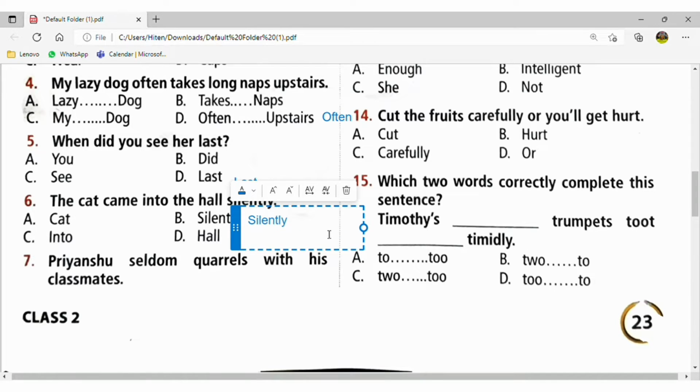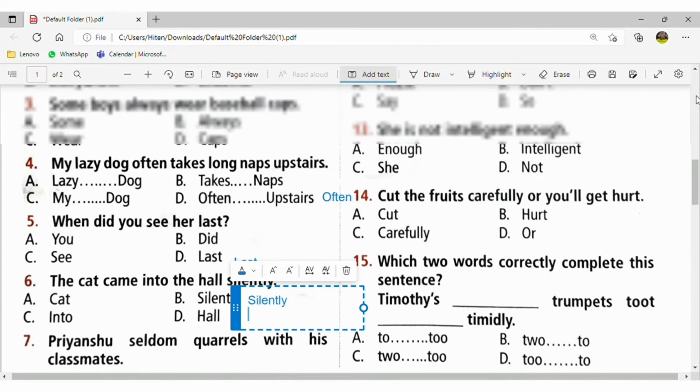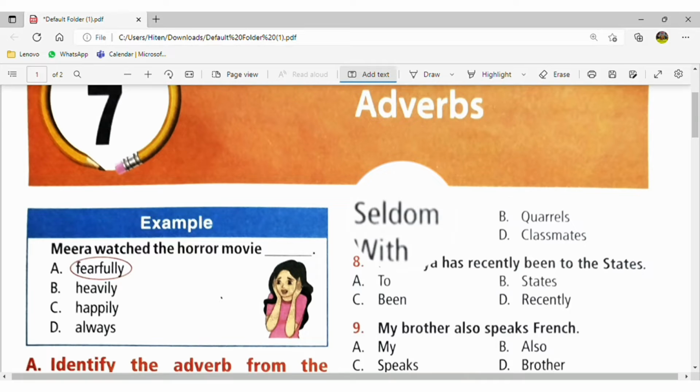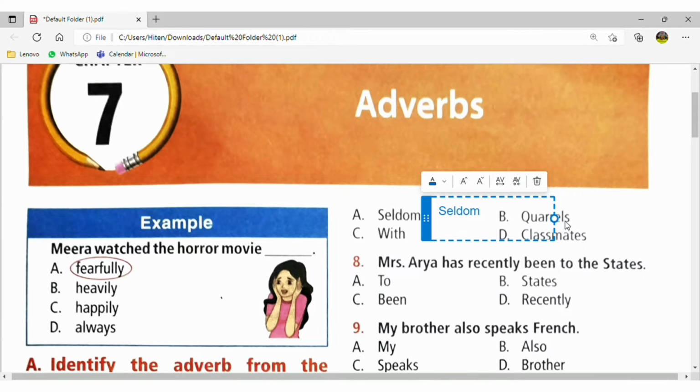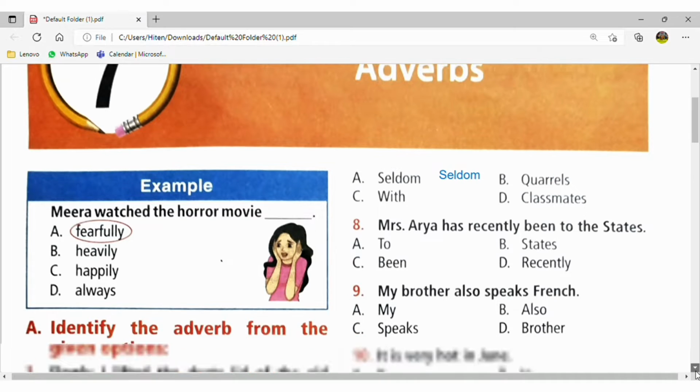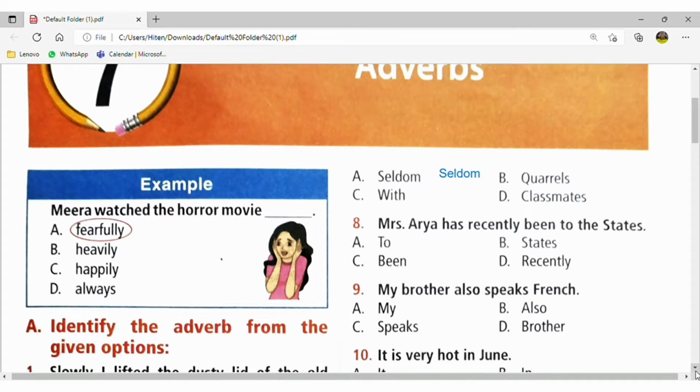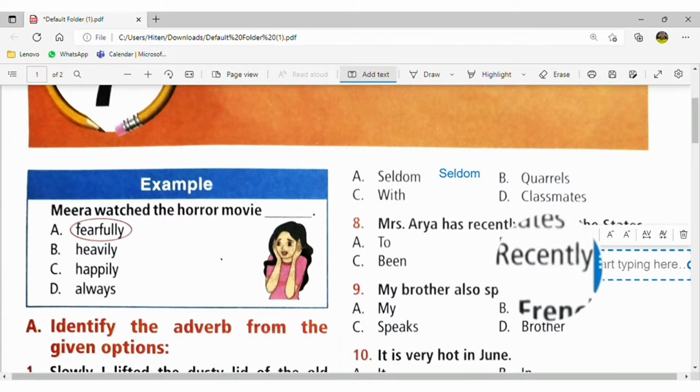Priyanshu seldom quarrels with his classmates. Seldom means kabhi kabhi, sometimes, often. So here the seldom is the adverb. Mrs. Arya has recently been to the States. So, been, it is the verb, and has, it is the helping verb, and with the verb it has been added recently. So, adverb will be recently.